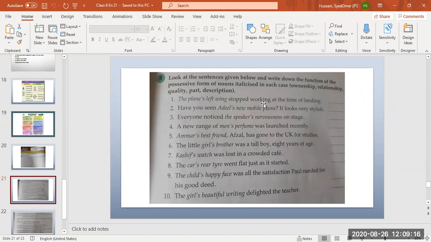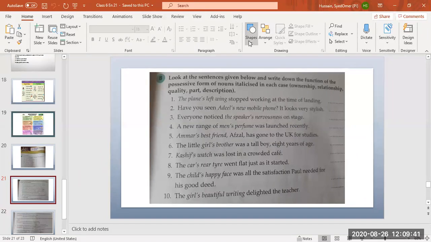No, beta, relationship is with a person. It's part. The wing belongs to the plane. A wing is a part of the plane, so it is a part. In this way you have to do it. The time is short, so we can do it side by side.